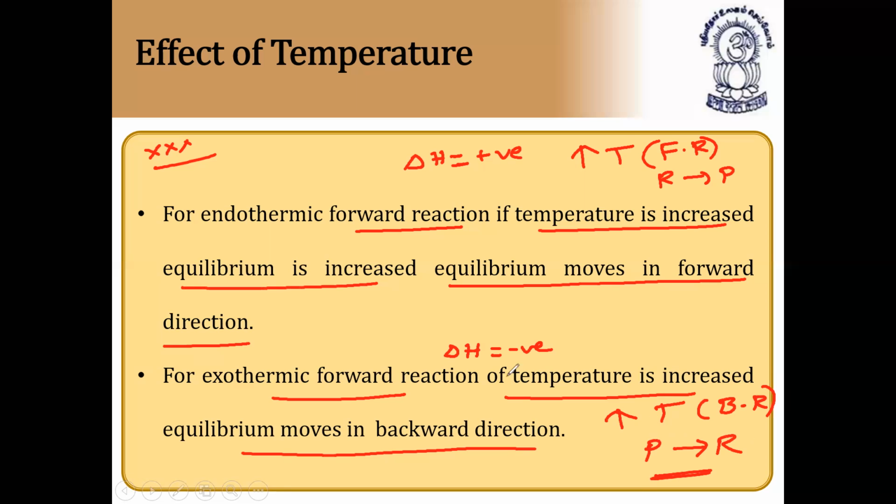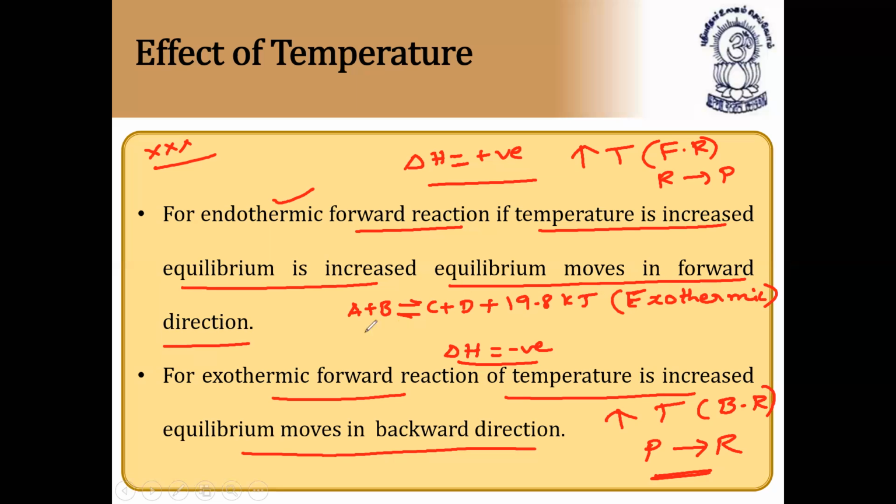So please note down these conditions. How can we identify if the reaction is endothermic? If delta H is positive, we say it is an endothermic reaction, and if delta H is negative, we say it is an exothermic reaction. Further, they give it like this also. For example, A plus B gives C plus D plus 19.8 kilojoules. It means energy appears on the product side, so it is exothermic. Please note this down, because they will give such examples.